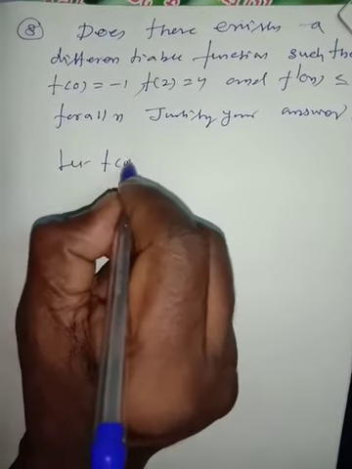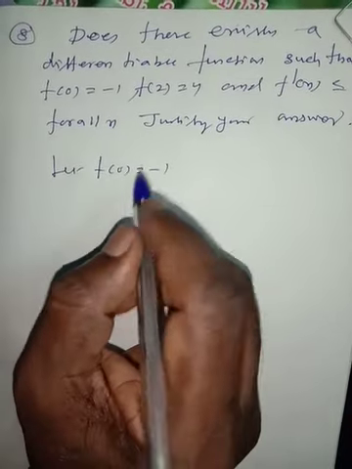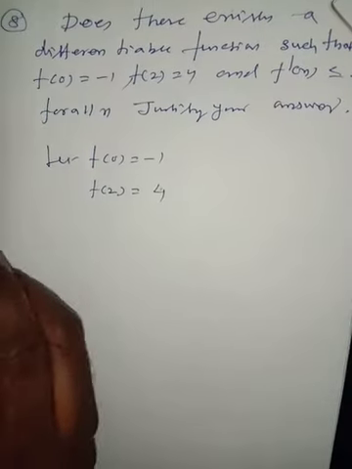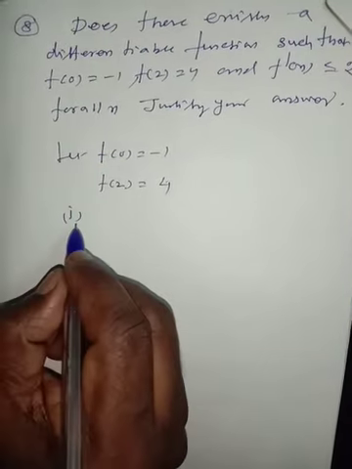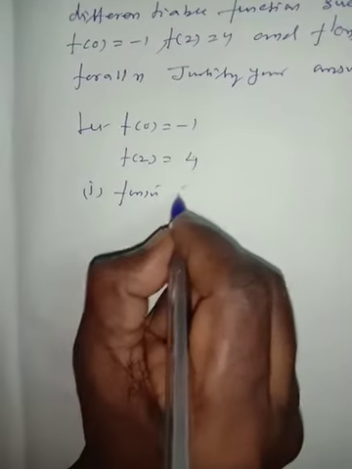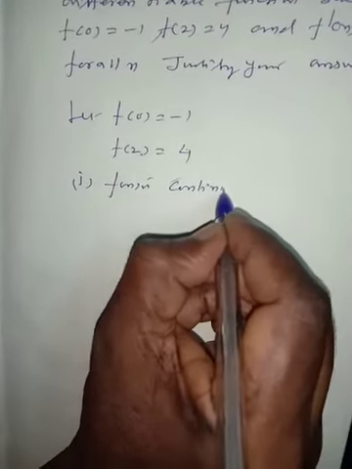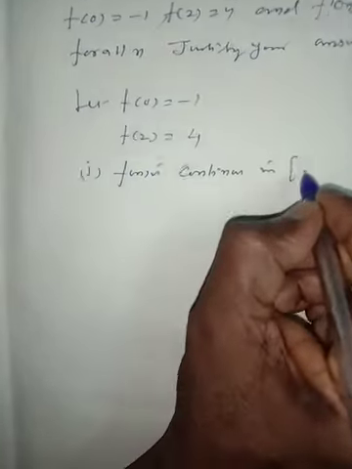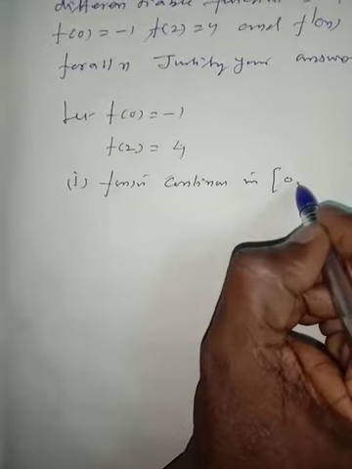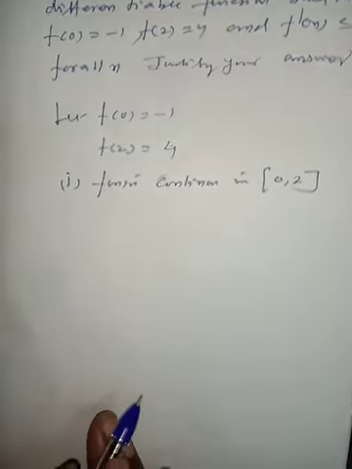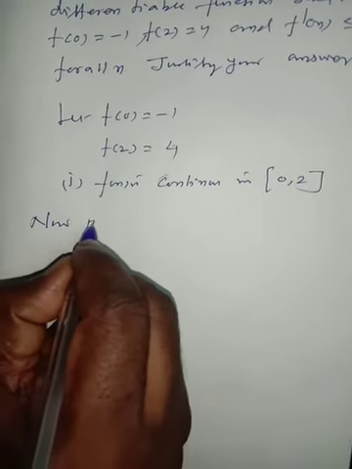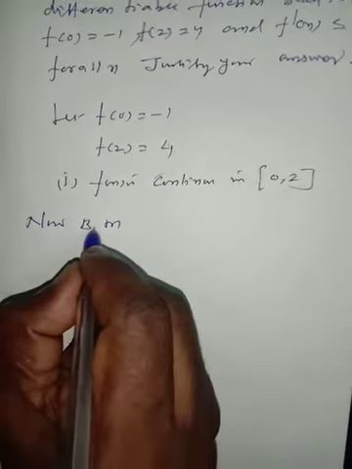Let f of 0 is equal to minus 1 is given, f of 2 is equal to 4. Number 1, f of x is continuous. f of x is continuous in the closed interval 0 comma 2, by mean value theorem.